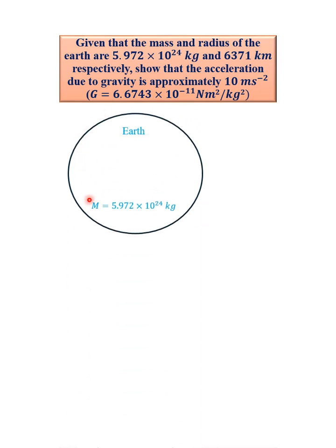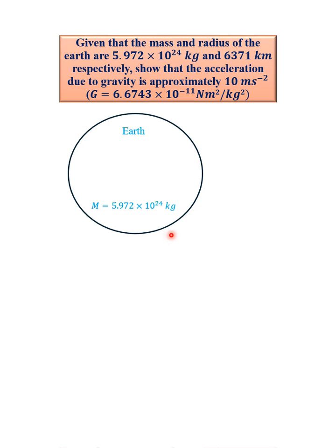Now take a look at this. This is the Earth. We are told that the mass of the Earth is this value according to the question. We want to show that the acceleration due to gravity is 10 meters per second squared. How did we get 10 meters per second squared? We know that whatever goes up must surely come down. That means there is a force that pulls every object that leaves the surface of the Earth back to the surface, which means acceleration due to gravity is usually of an object that leaves the surface of the Earth. It means in this question, we need a test object.